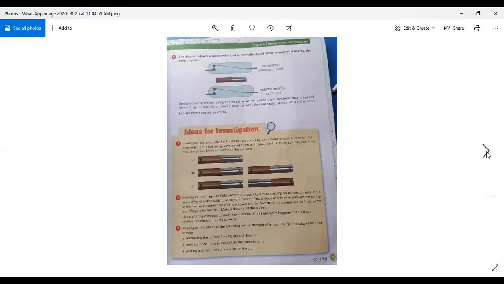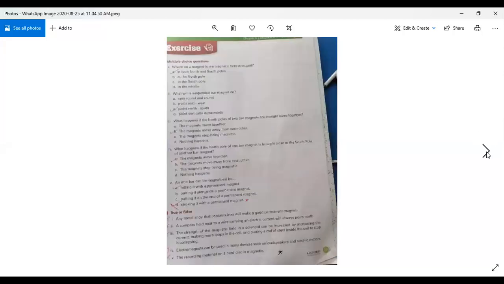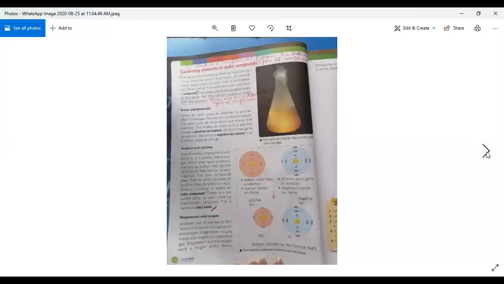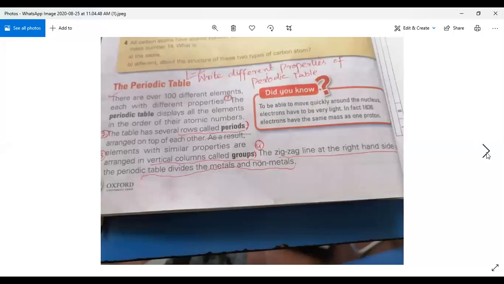Yes, this is covalent compound. You can also see it on the screen. Look at your book, page number 42, covalent compound.